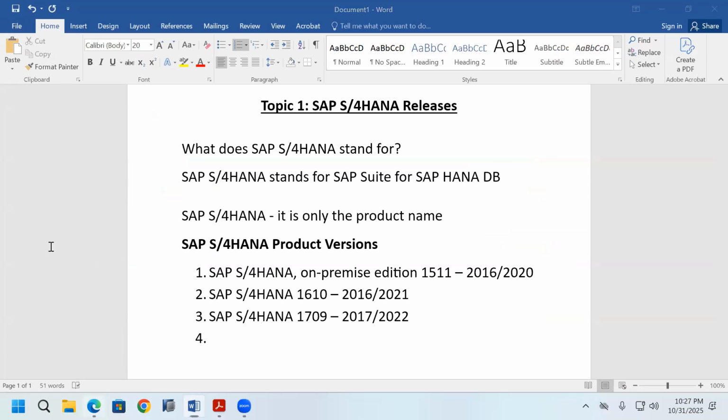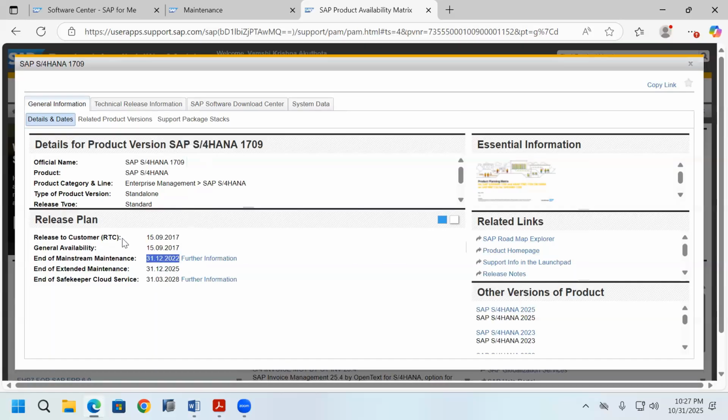Here, release to customer and general availability are the same date. That means on that day, the software is available in the market for everyone to use. Mainstream maintenance means SAP provides support up to this date.